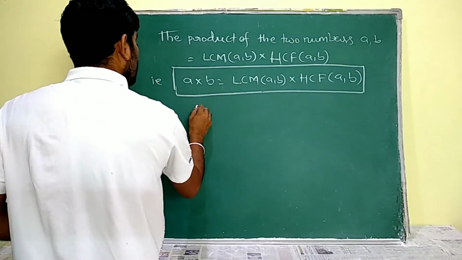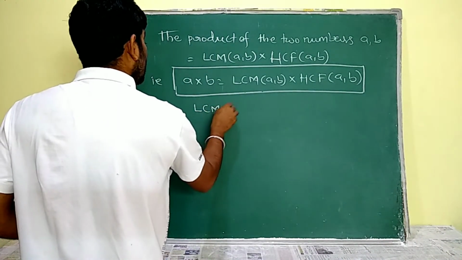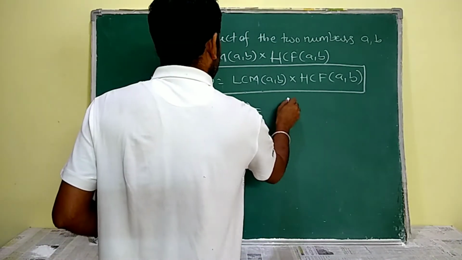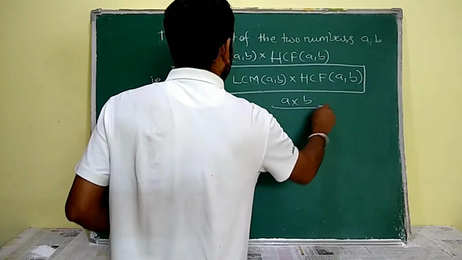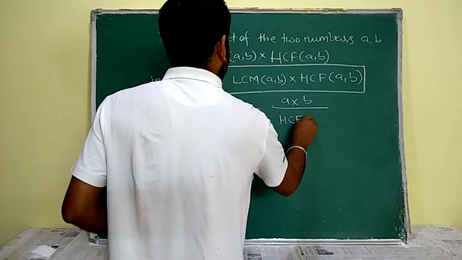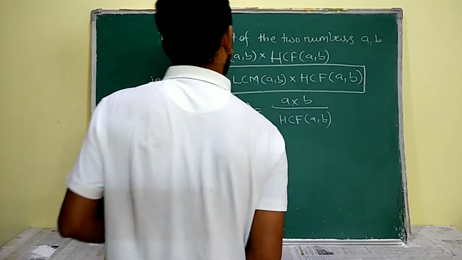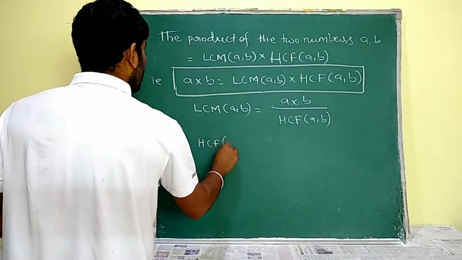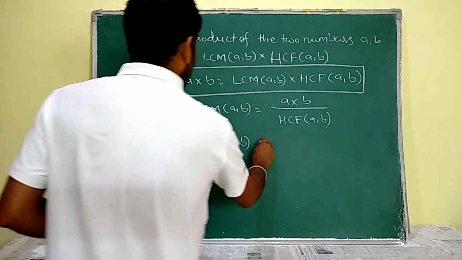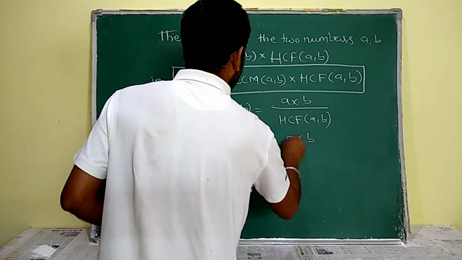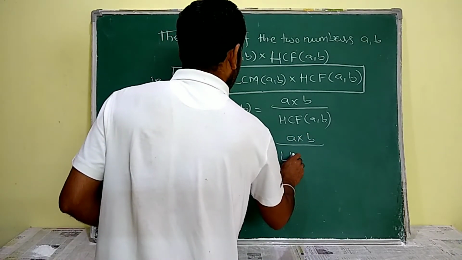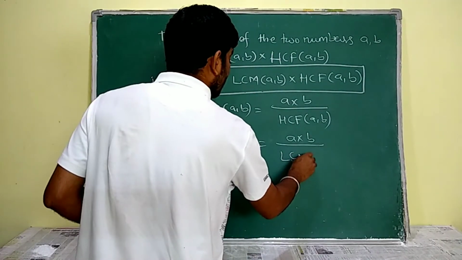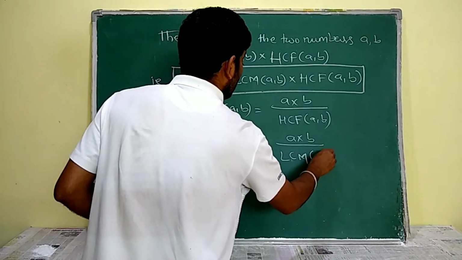Now from this, if I want to calculate the LCM of the given numbers, then I have to write the product of the two numbers divided by HCF of the two numbers. Similarly, if I want to calculate HCF of the two numbers, then I have to divide the product of the two numbers by LCM of the two numbers.